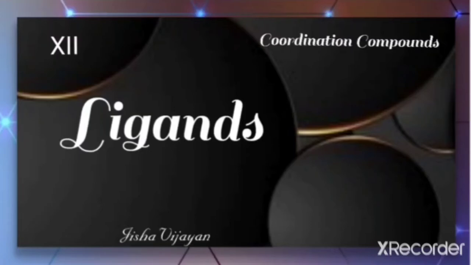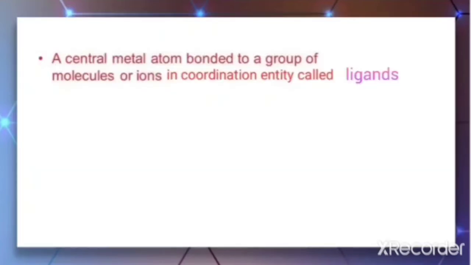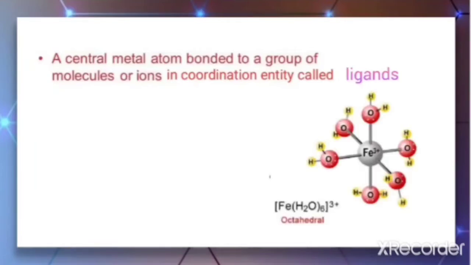Hello students, as we have introduced the chapter coordination compounds in the previous video, in this video we are going to discuss ligands and their types. A central metal atom bonded to a group of molecules or ions in the coordination entity, these are called ligands. For example, in this complex,